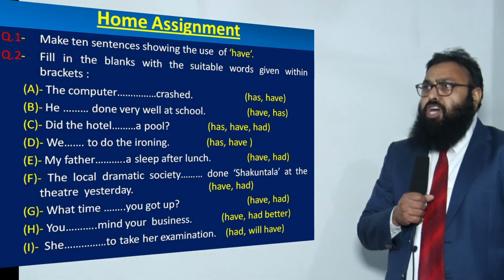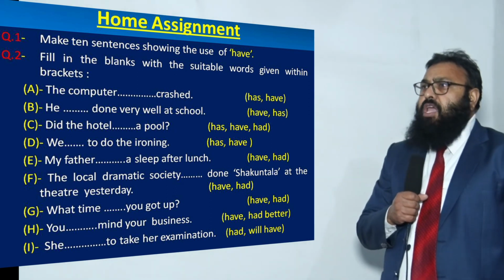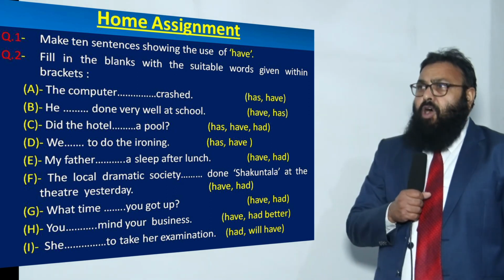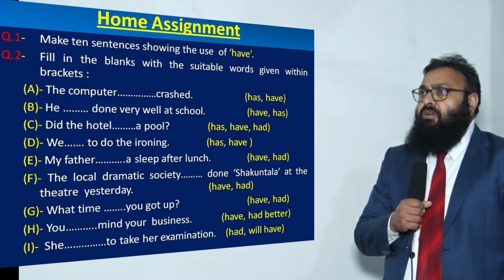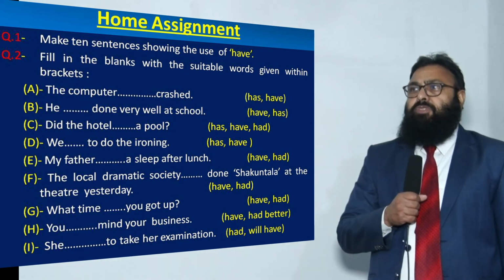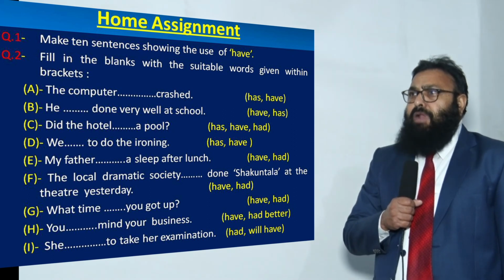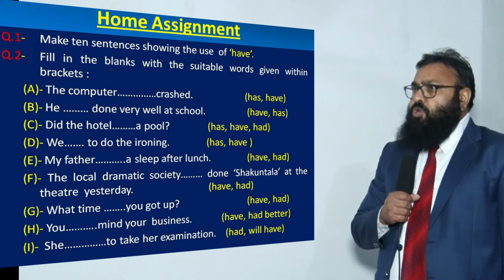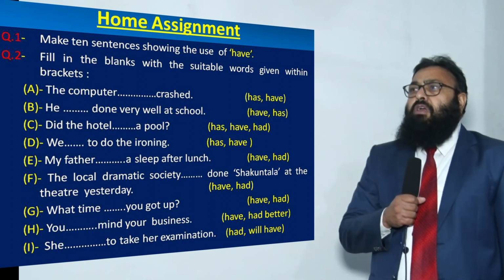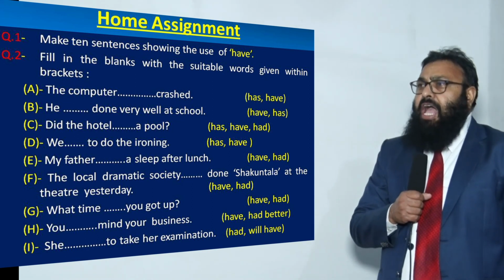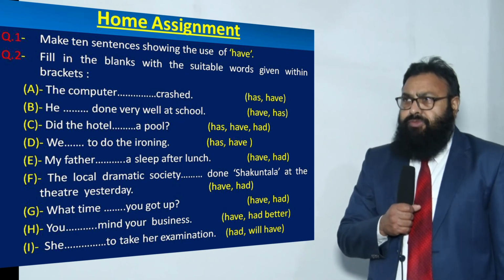C, did the hotel, blank space, a pool. Options are has, have, or had. D, we, blank space, to do the ironing. The options are has or have.